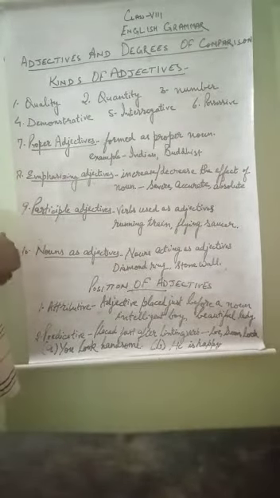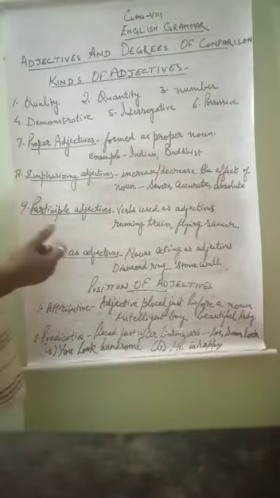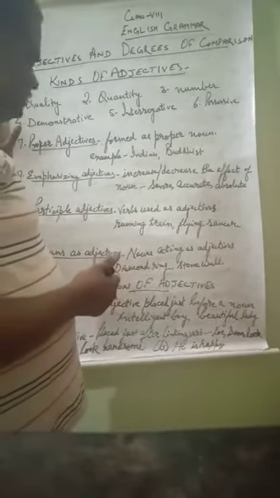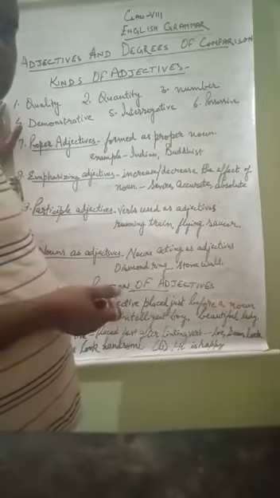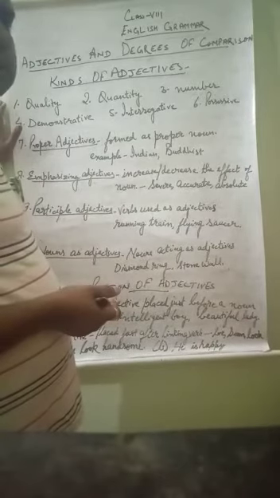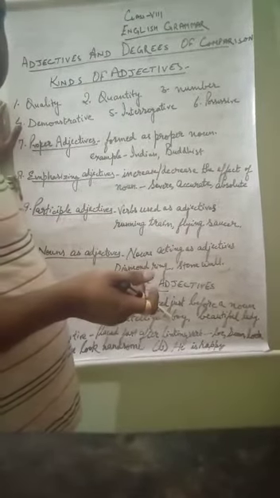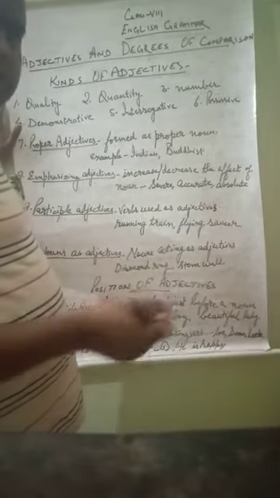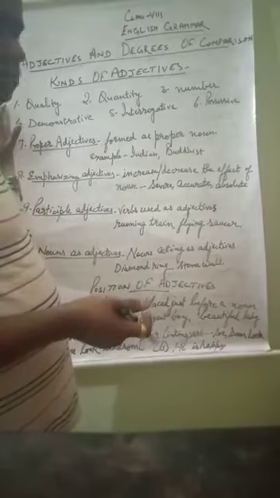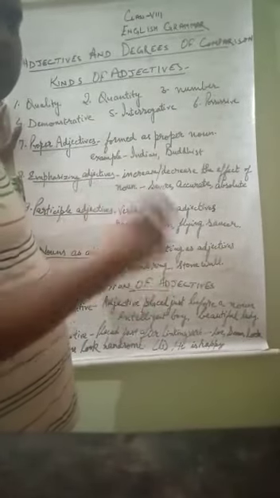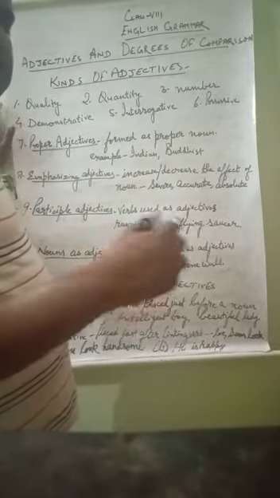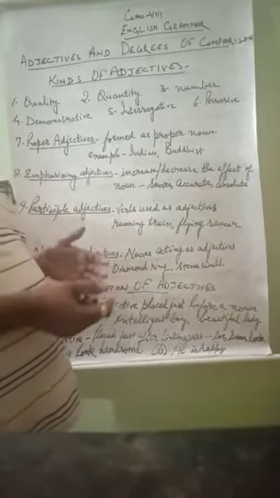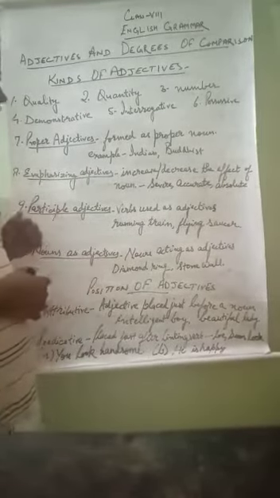Ninth one is participle adjectives. Participle means the participle verb we have also learned. Participle means any work which is going on. Suppose in present continuous or past continuous tense we have studied that the ing form is the participle form. So if any work is going on, and that continuing work is used as an adjective, that is called a participle adjective.